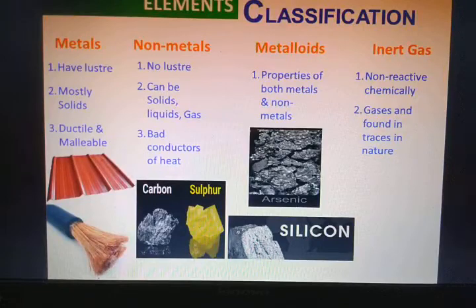Some do, but they're mostly non-reactive, though sometimes under certain conditions they react. The next point: these noble gases are mostly found in trace amounts in nature. Trace means very little amount.